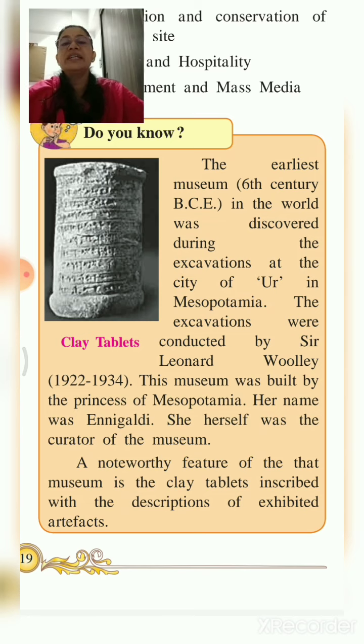The land is dug. When the land is dug, they find some remains of the past. So the remains of the museum of the 6th century BCE were found when the excavations were done at the site of the Ur city in Mesopotamia. Later on, when they studied, they came to know that this was built by